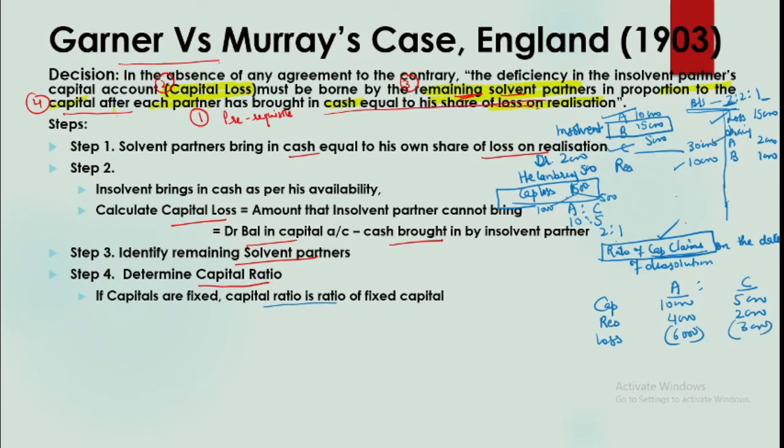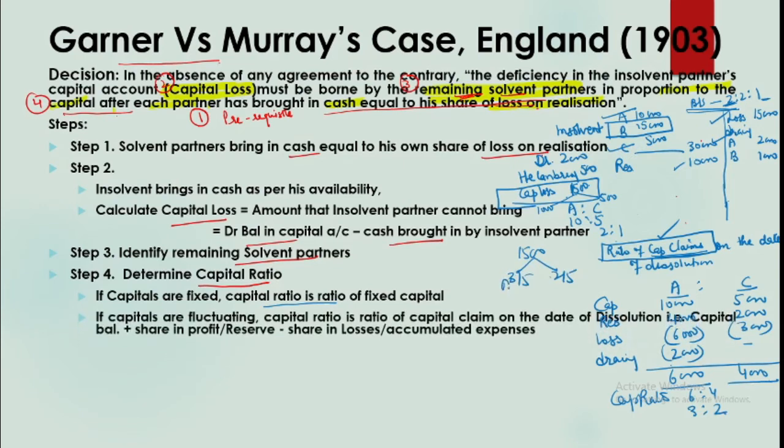Then you have drawings also. So here A is having drawings, nothing for C, which implies 6,000 is A's capital claim and 4,000 is C's. So now the ratio of capital claim is 6:4 or 3:2. So now the same loss of 1,500 will be distributed as 3/5 and 2/5. So 3/5 will be taken up by A, 900, and C will bear 600. So this is how the capital losses are adjusted.